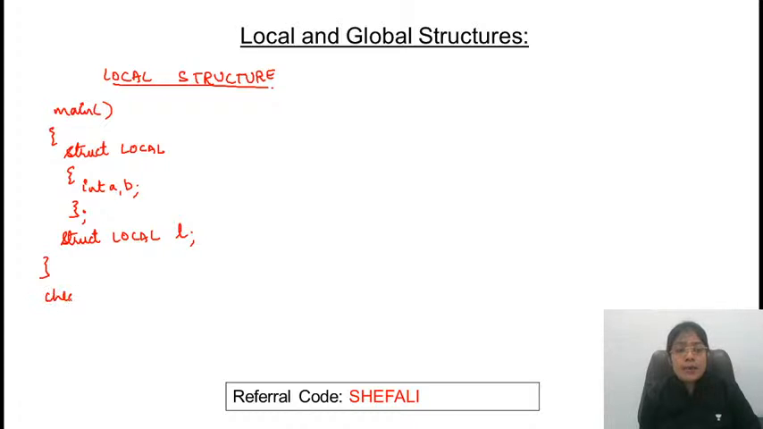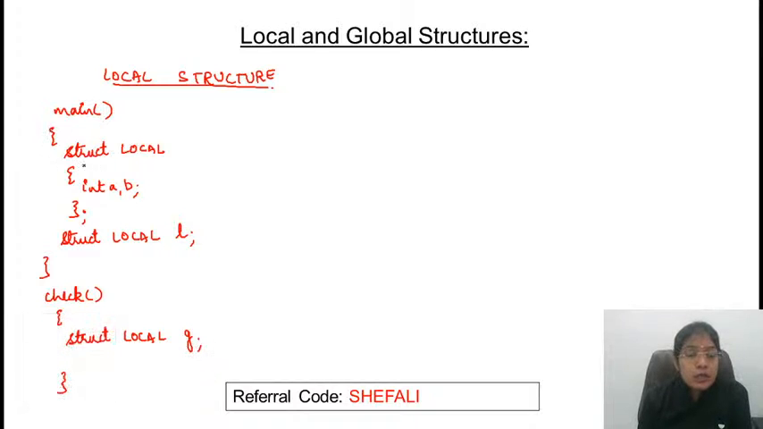And then there is some other function that is check. And in this case, I'm declaring one more variable. I'm using the data type struct local, which is defined in the main function, and I'm writing this as g. So will it execute properly? This is a variable declaration. l is a variable whose data type is struct local. g is also a variable whose data type is struct local. So is this correct? कोई problem है इसमें?